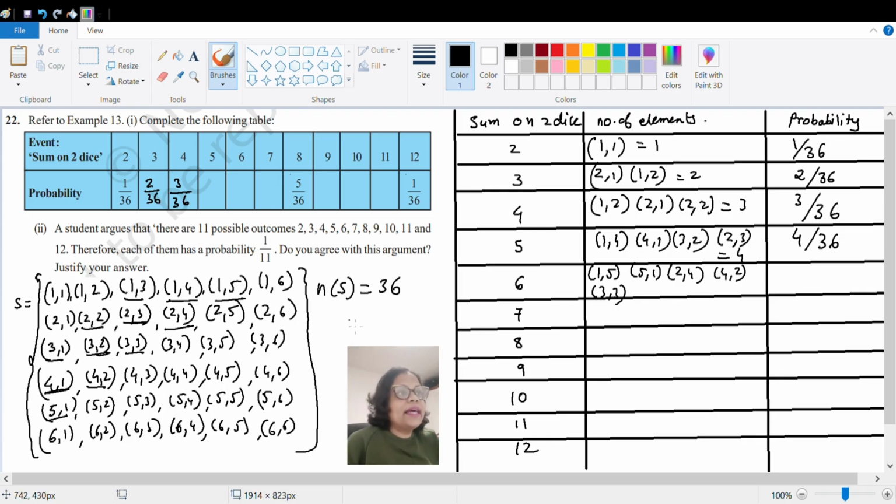So you can see there are 1, 2, 3, 4, 5 elements in this particular event, so for getting 6 the probability will be 5 by 36. And for 5 I forgot to write, which is 4 by 36.